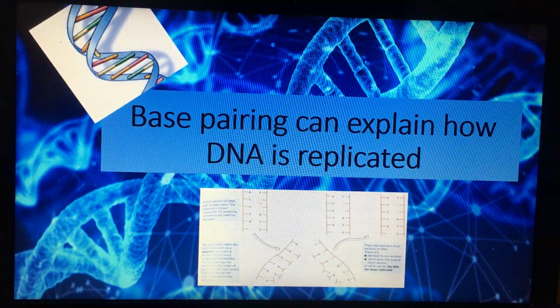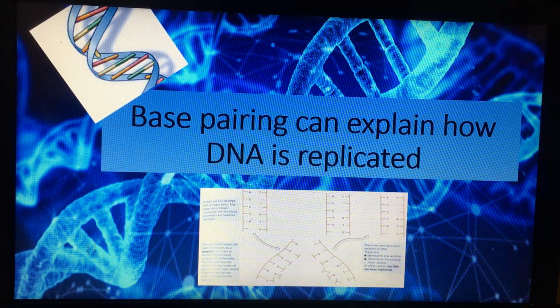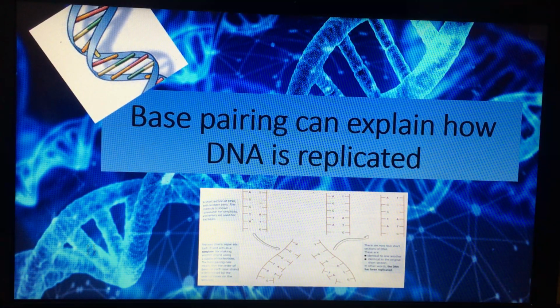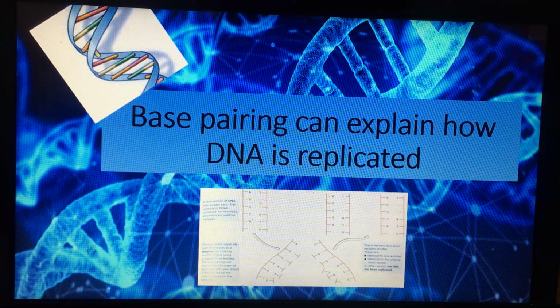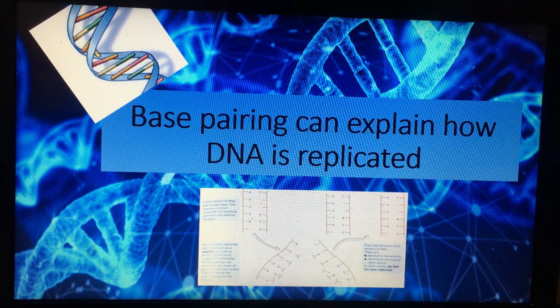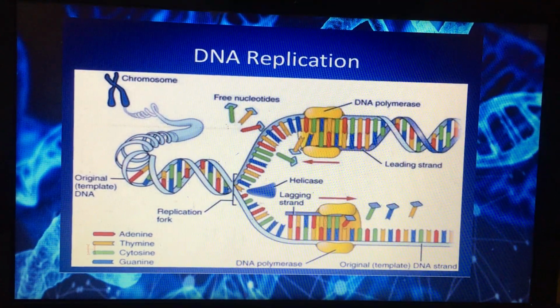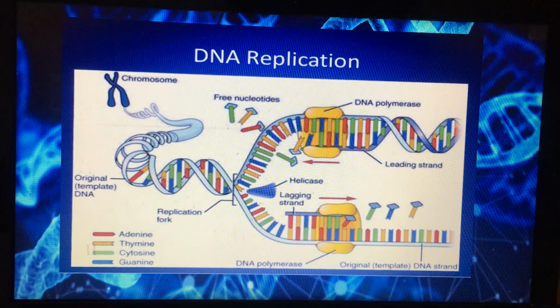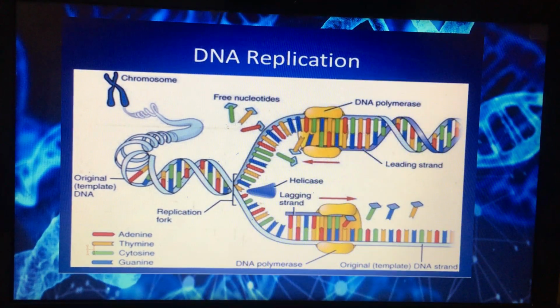Okay, now let's go to base pairing and how it can explain how DNA is replicated. Now we want to know how DNA is replicated and how base pairing helps explain that. You have to know that to pass on the characteristics of the organism to its offspring, your body must be able to copy the coded instructions for these characteristics.